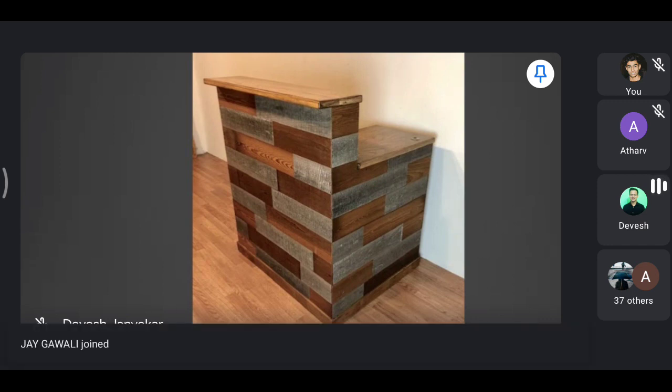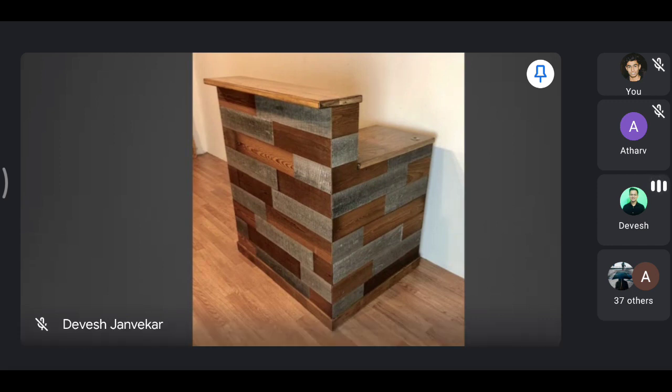So it may be made up of wood, like we have shown in the picture, or it could be of marble, stone, even glass, and your fiber or PVC that we call.